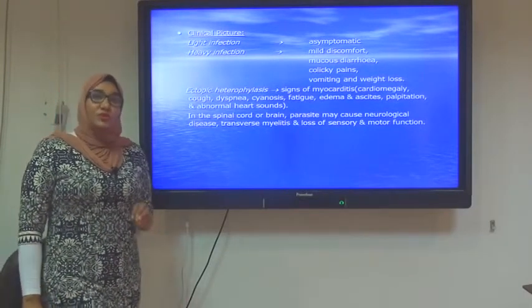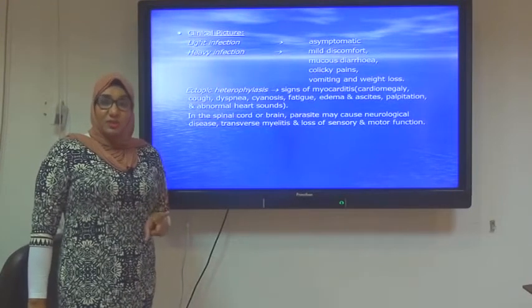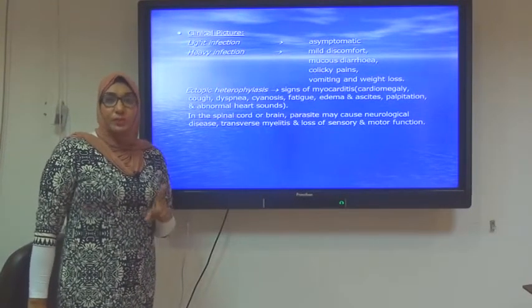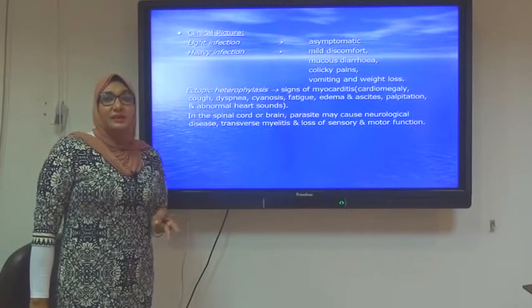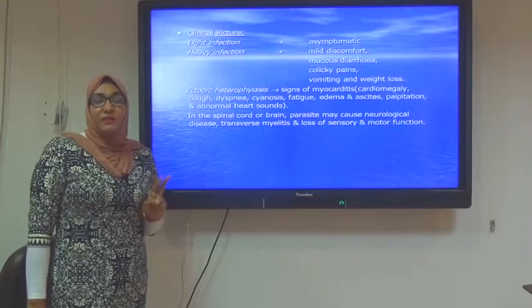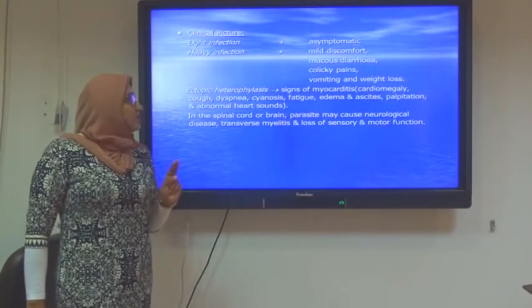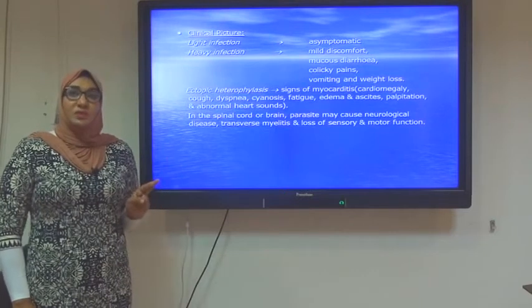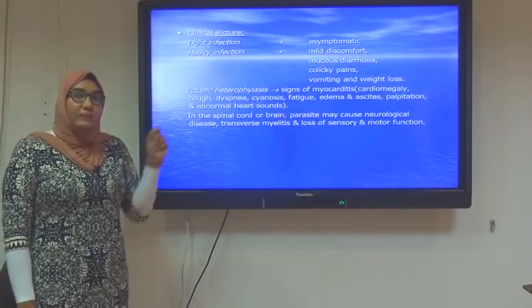What is particular to this worm, and I should know it? Two things. First, that it is transmitted by eating fish. It will be another clue in the problem. And the second, that I fear very much from heterophyes, not for the sake of intestinal manifestations, but for the sake of ectopic heterophyiasis. The egg of heterophyes is characterized by being very small, so it may reach the bloodstream